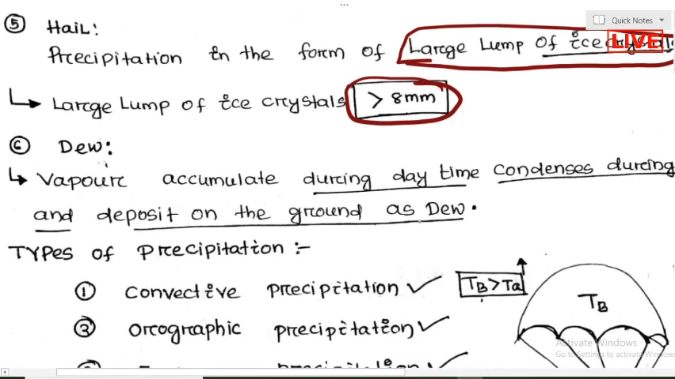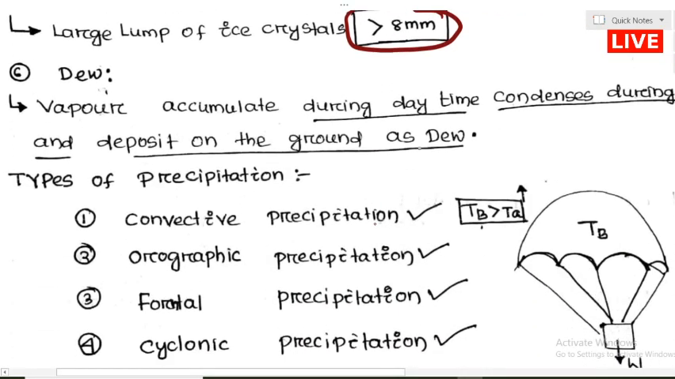The last form of precipitation is called dew. Dew is the vapor which accumulated in the atmosphere during the daytime; at night it condenses and deposits on the ground as fine water moisture. You can see it in the morning when you wake up, on the grass. That small moisture on the ground is called dew. This is also a form of precipitation.